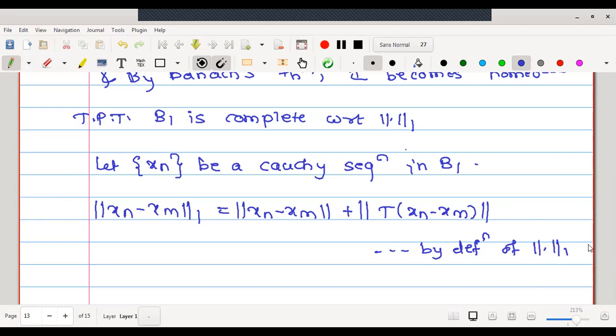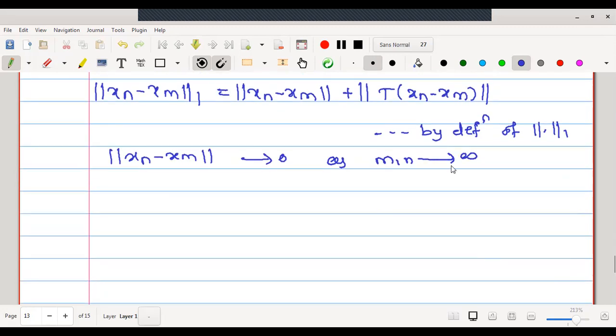Now, as this is a Cauchy sequence, this will tend to 0, that is norm 1 of Xn minus Xm tends to 0 as m, n tend to infinity. Therefore the right side will also tend to 0, but this right side is the sum of two non-negative terms. The sum is tending to 0. Therefore, may I say individually both the norms will tend to 0.